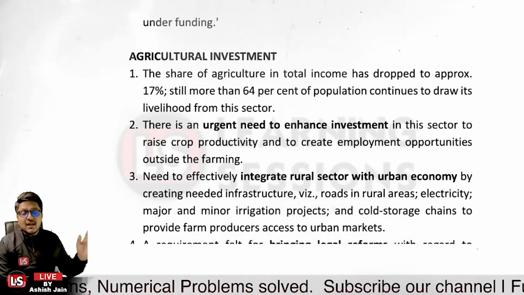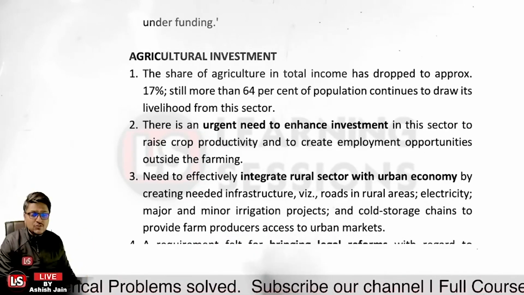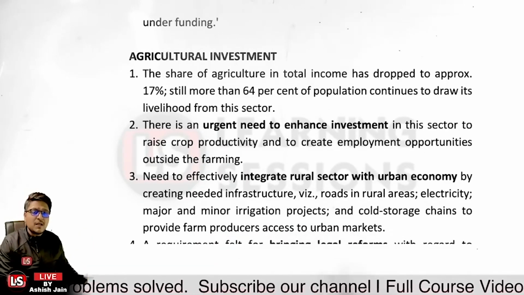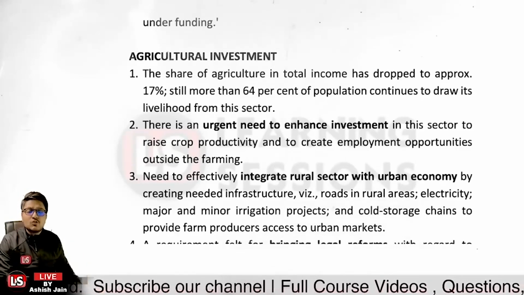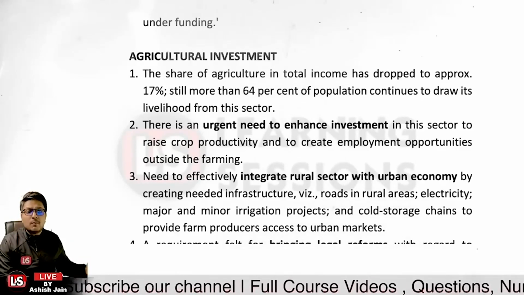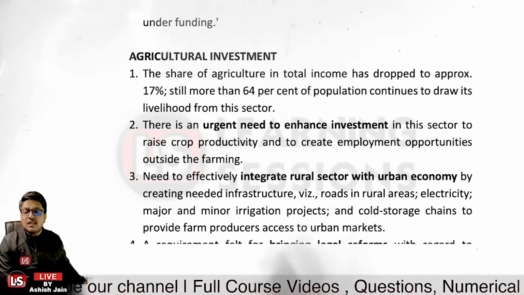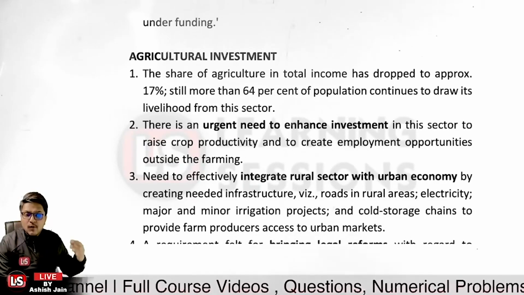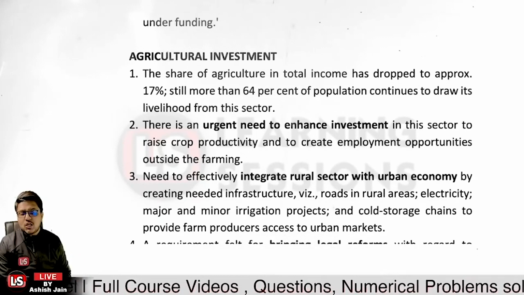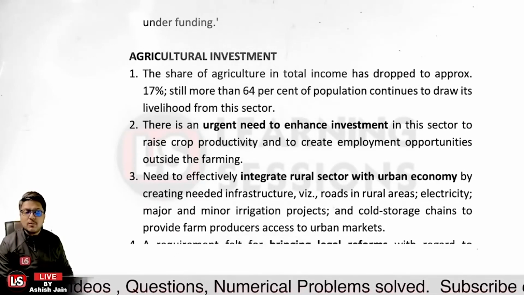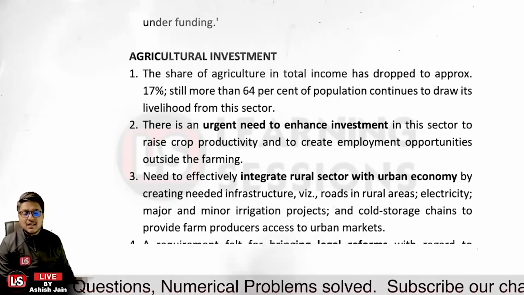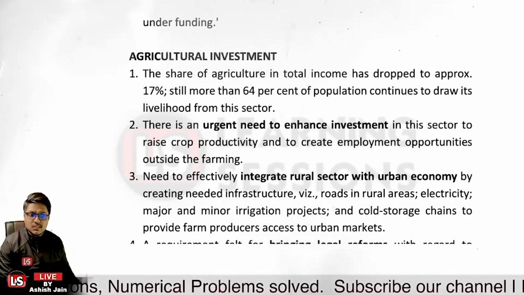But there are urgent reforms required, that is, an urgent need to enhance the investment in this sector if we want to raise crop productivity, and further create employment opportunities outside farming. If we want to create employment opportunities from allied agriculture, or from indirect agricultural activities, in that case a huge capital investment is required.